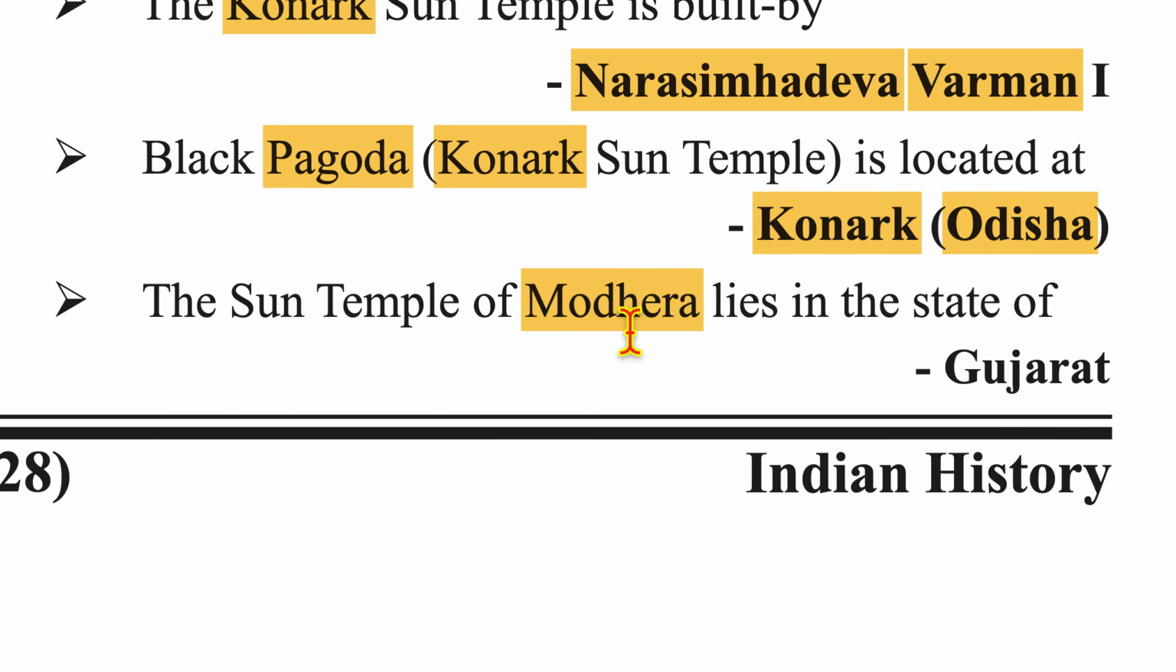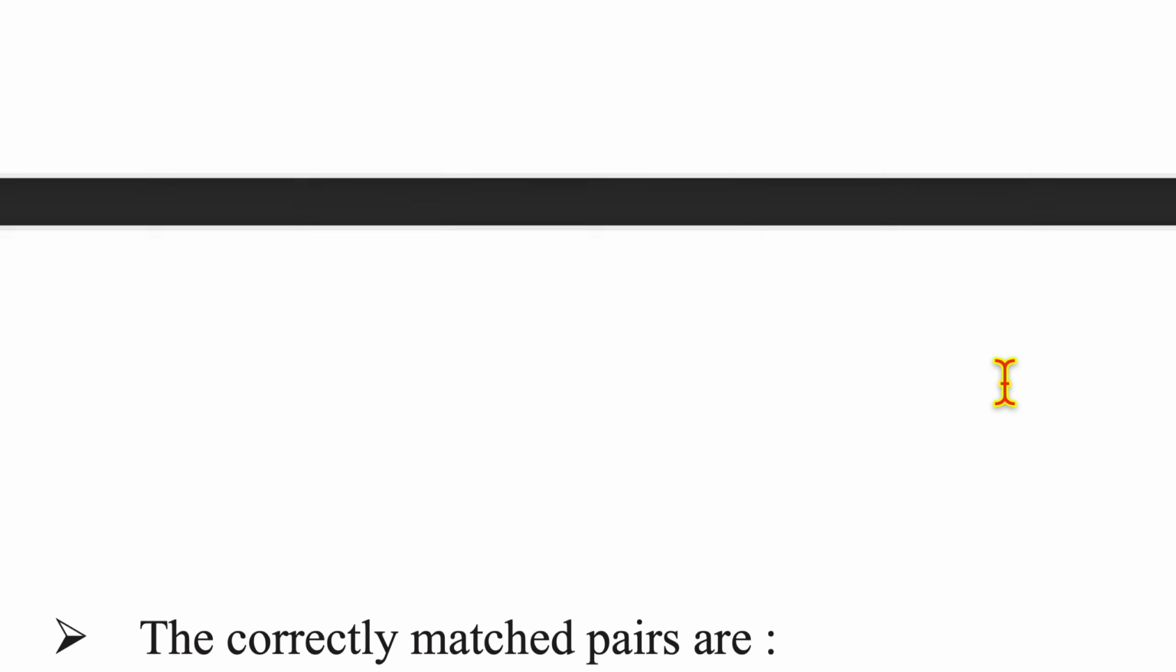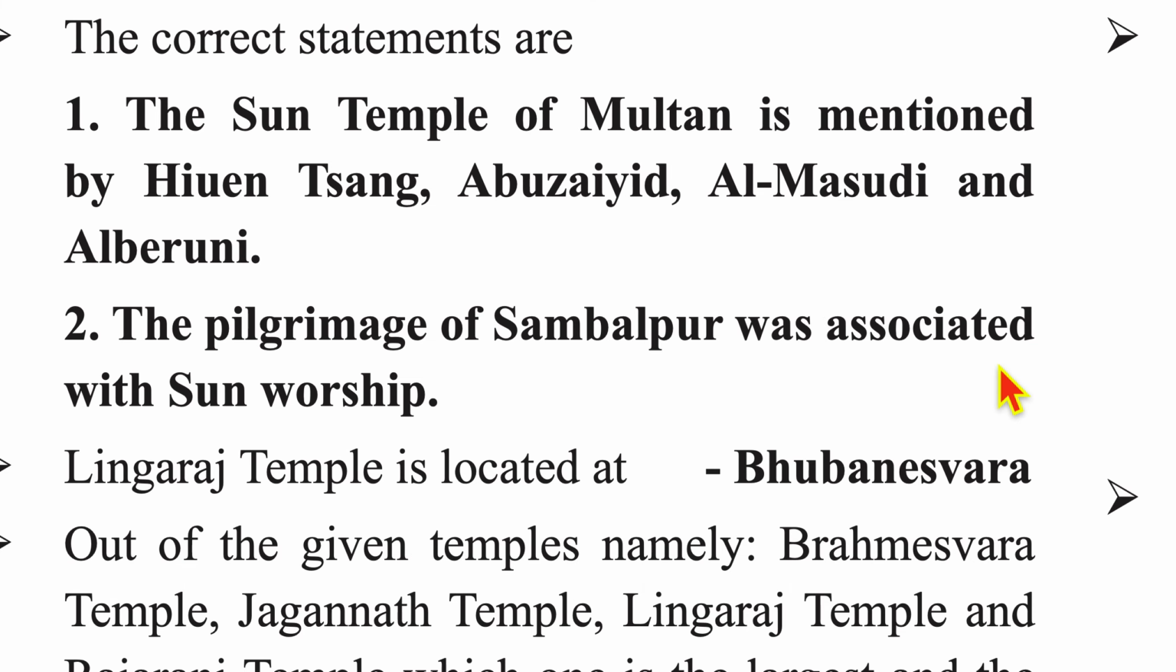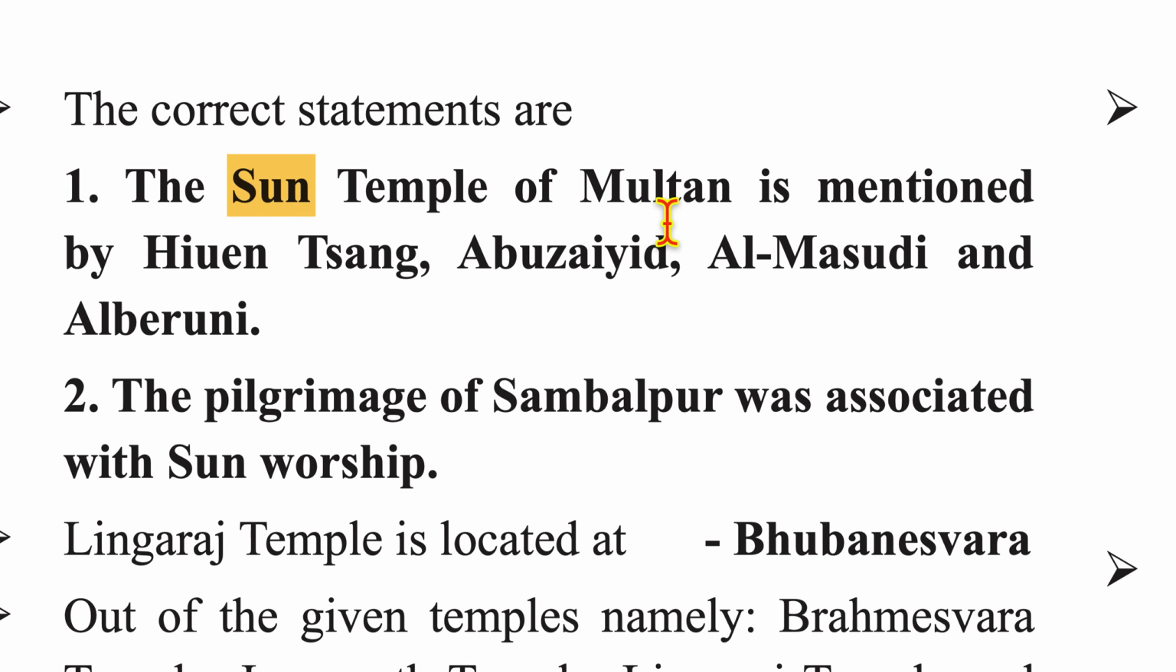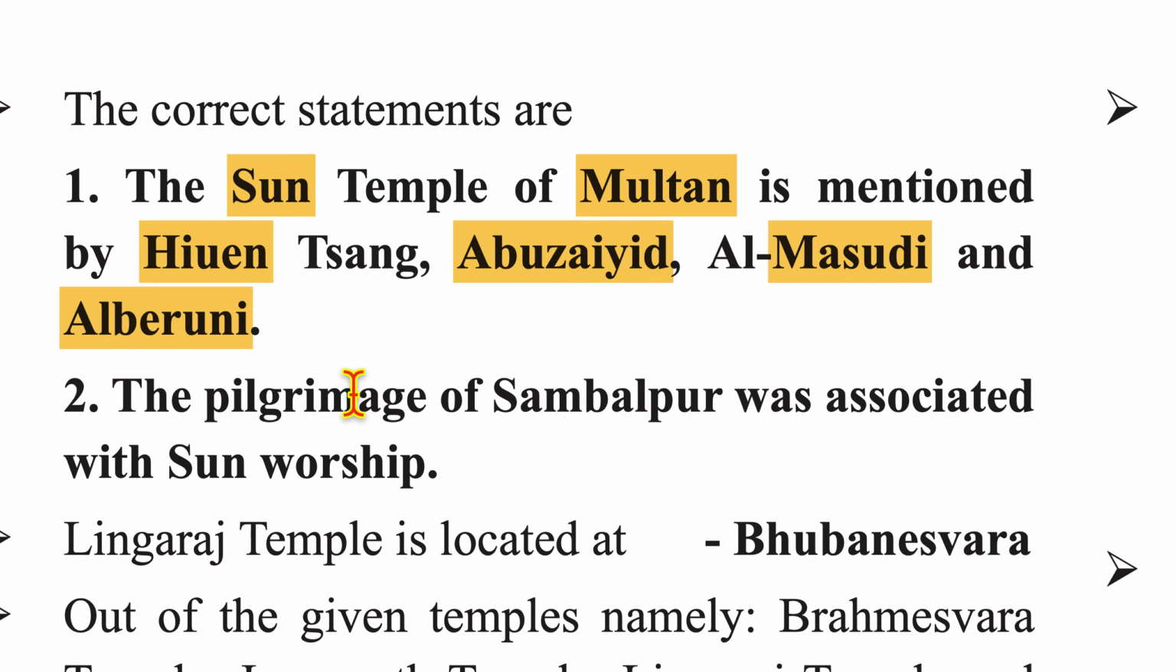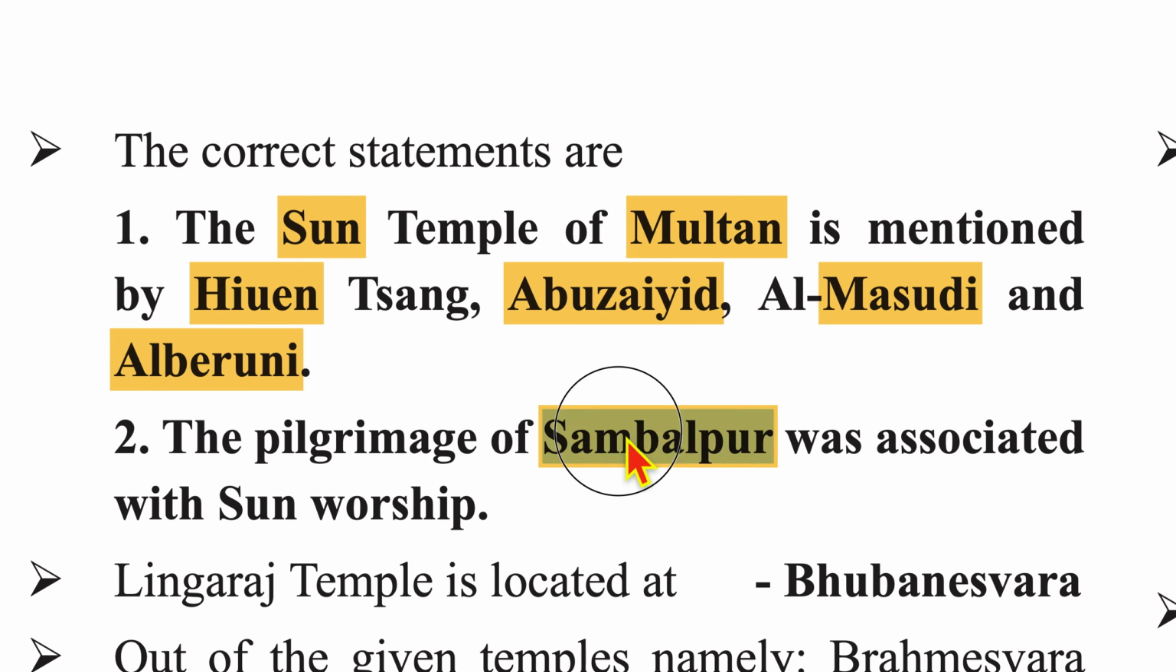The Sun Temple of Modhera lies in the state of Gujarat. The correct statements are that the Sun Temple of Multan is mentioned by Hiuen Tsang, Abu Zaid, Al Masudi, and Al Biruni. The pilgrimage of Sambalpur was associated with sun worship.